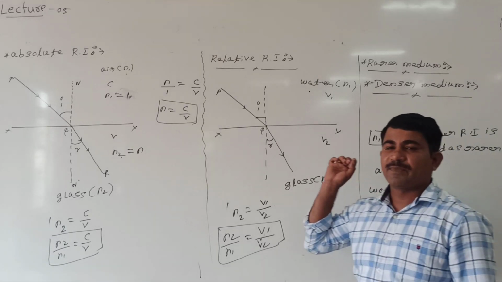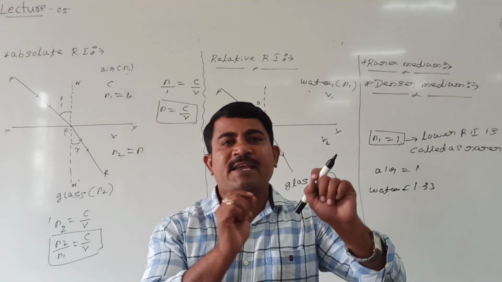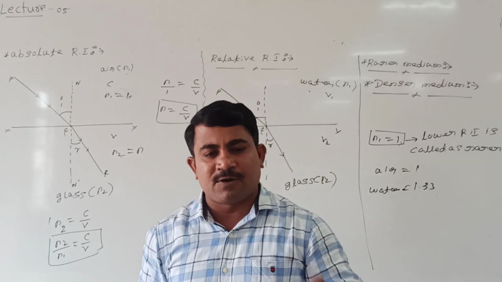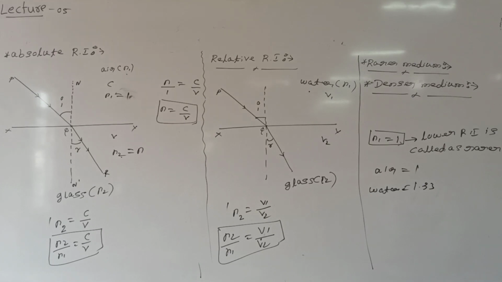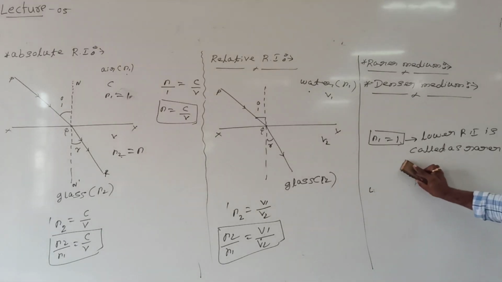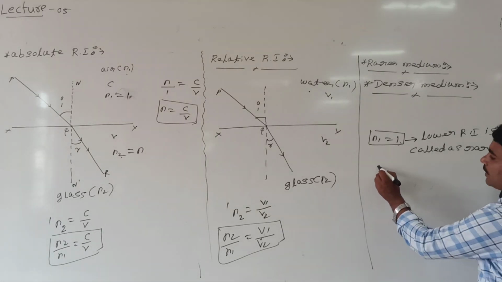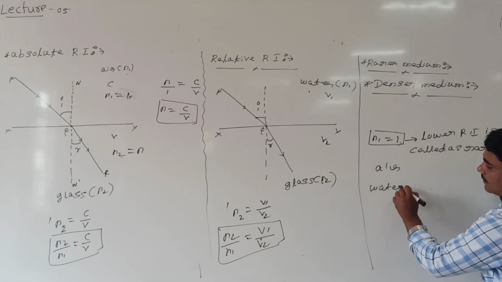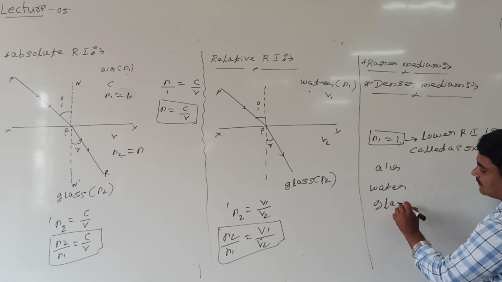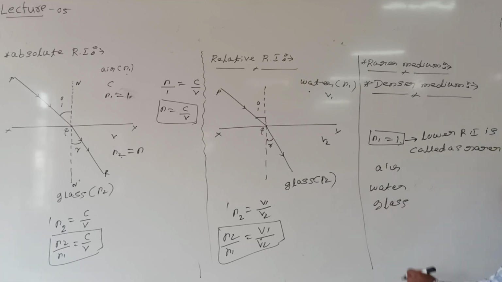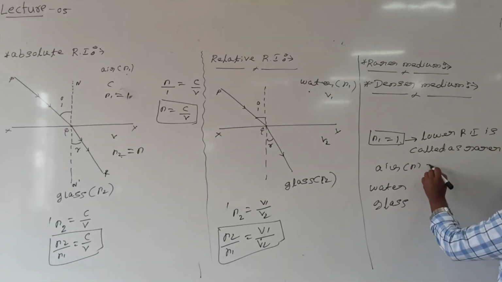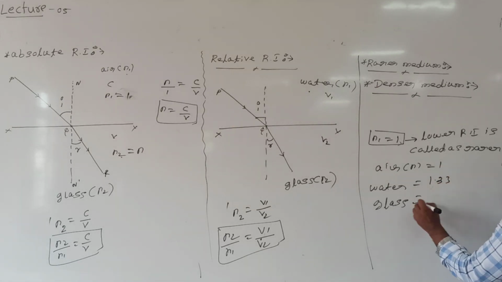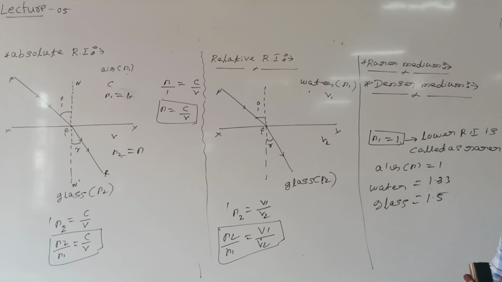Denser medium means the medium which has higher refractive index. Medium which has higher refractive index, that I can call denser medium. So many examples I will take. For air, and let us take water, and glass, different media I will take. For air, refractive index is 1. For water, refractive index is 1.33. For glass, refractive index is 1.5.